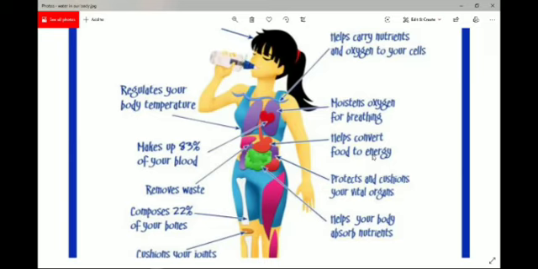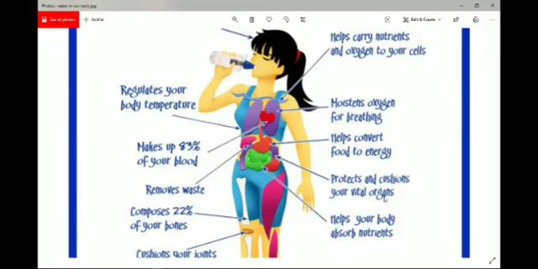We have learned that the food that we eat needs to be converted so that it can release energy. So for that purpose also, water is needed in our body. Water protects and cushions your vital organs. Vital means important organs, which are located in various regions of our body. So the water present in our body gives support to these organs.